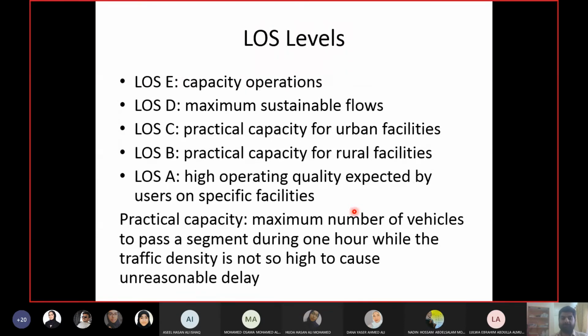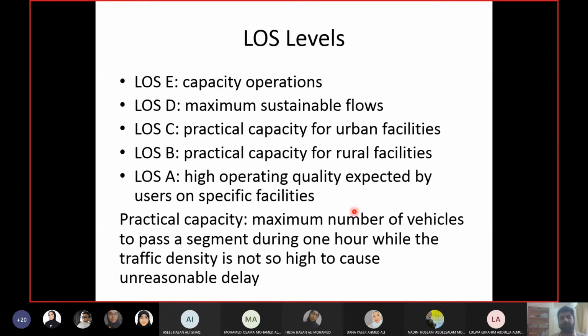Getting my point? So until level of service C, you don't start to feel the effect of other vehicles. The other vehicles have so much gap, the density is low, that you feel that you are driving on your own. But at level of service D, although it's not capacity, and you are still moving at D and E as well, now you will start to feel the delay because of other drivers.